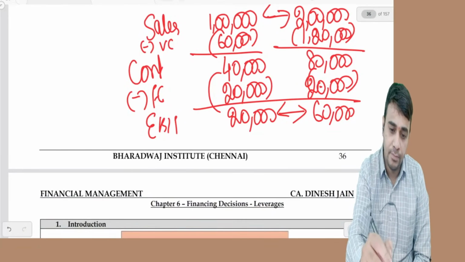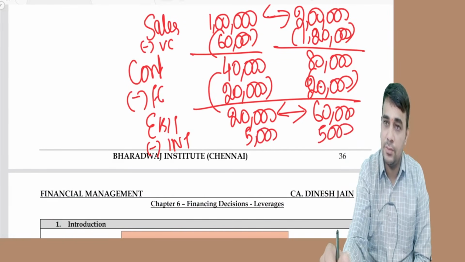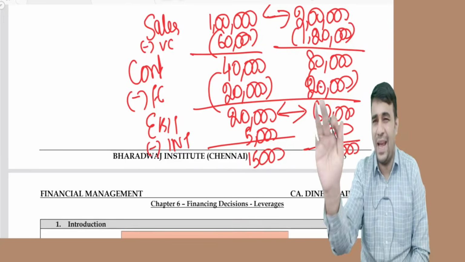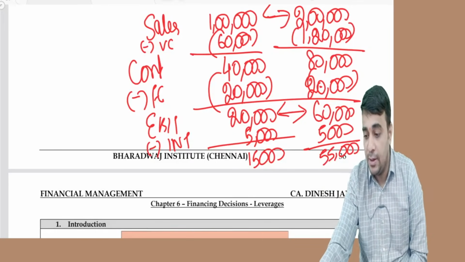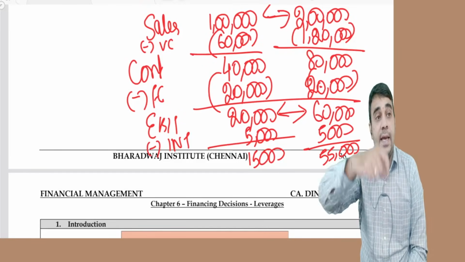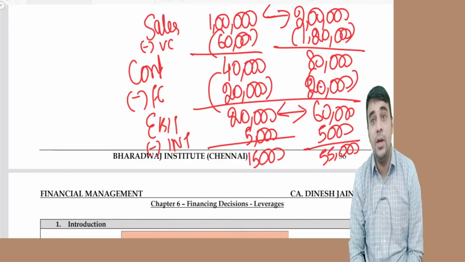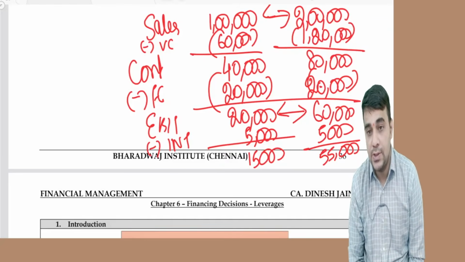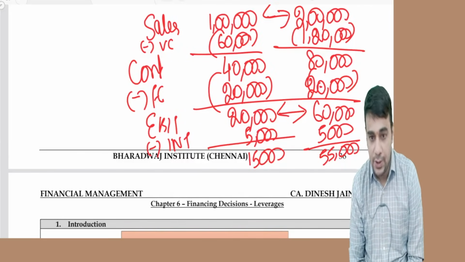Then interest is 5,000, so profit is 15,000 and 55,000, assuming tax is 0 for the time being. 15,000 has become 55,000. 55 by 15 is 3.67 times. Sales doubled, and profit has become 3.67 times. Why is this happening? Because of a term called leverage.